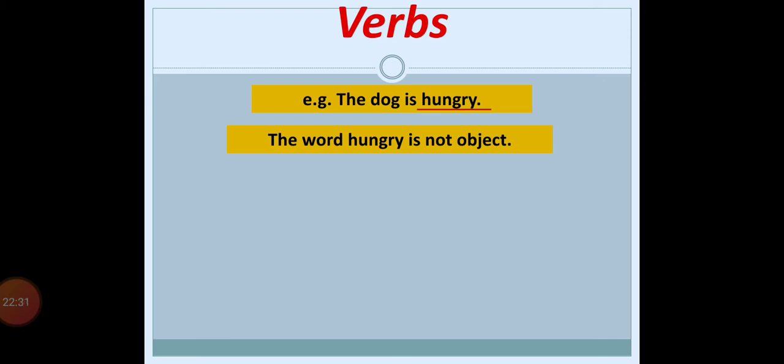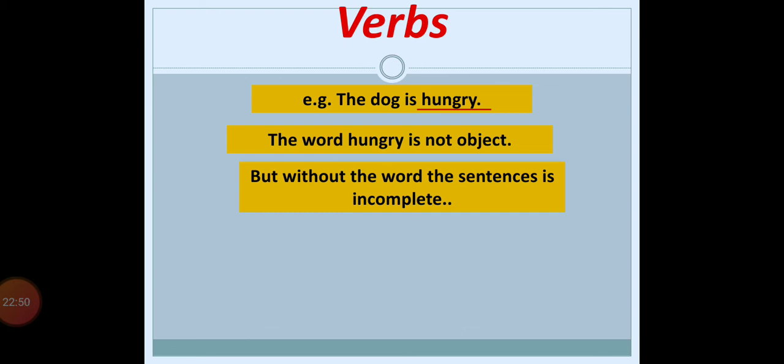Hungry itself is a noun. But as we have seen, she is swimming. Swimming was the action word, verb. Here hungry is the action word? No, it's a noun. So hungry is not an object, but without the word, the sentence will be an incomplete sentence.